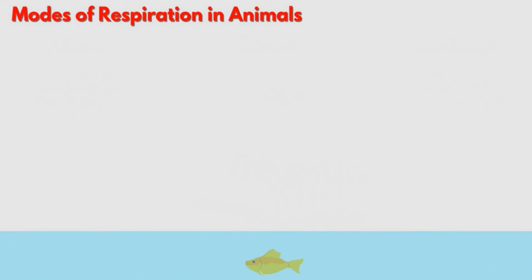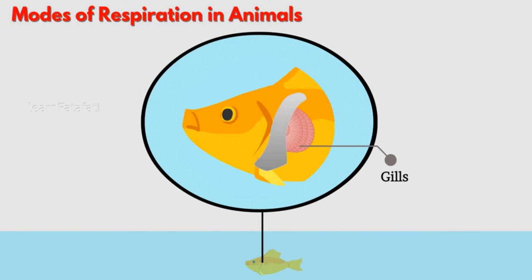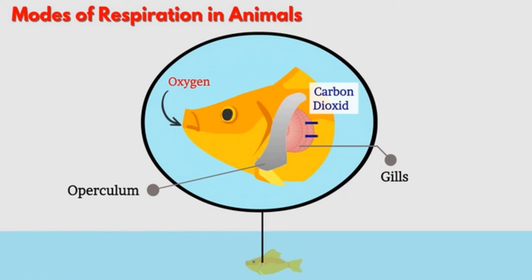Aquatic animals like fish breathe by gills. These are membranous filaments which are covered and protected by the operculum, a flap-like structure. Gills extract oxygen present in water and release carbon dioxide outside the body.